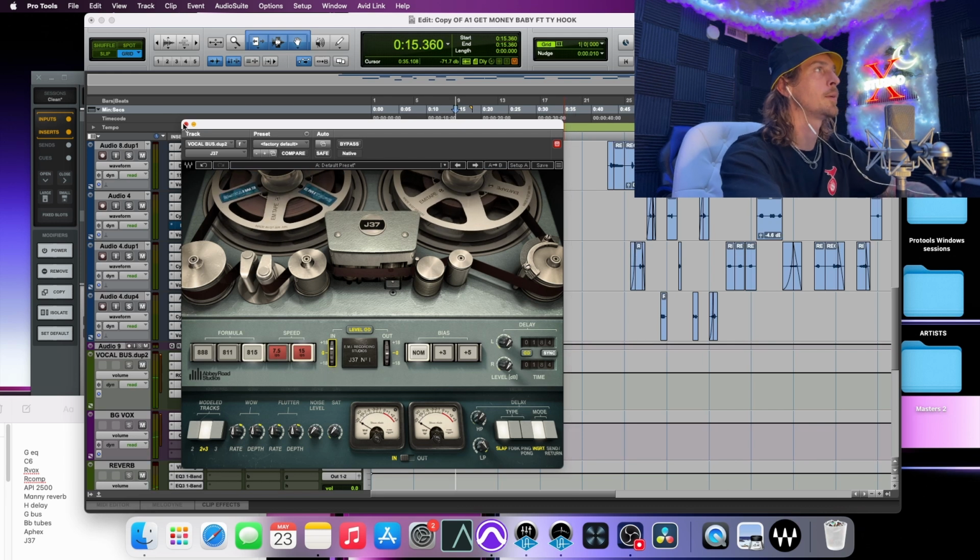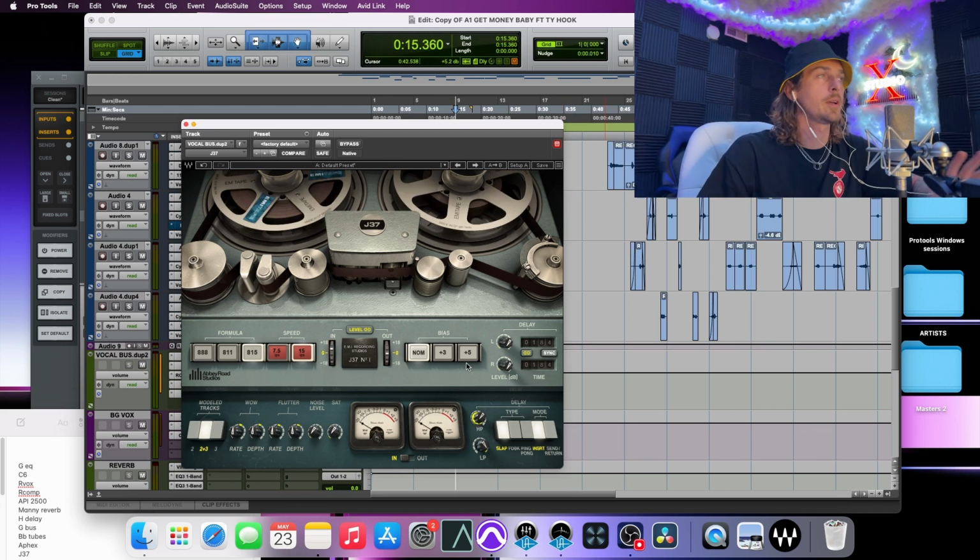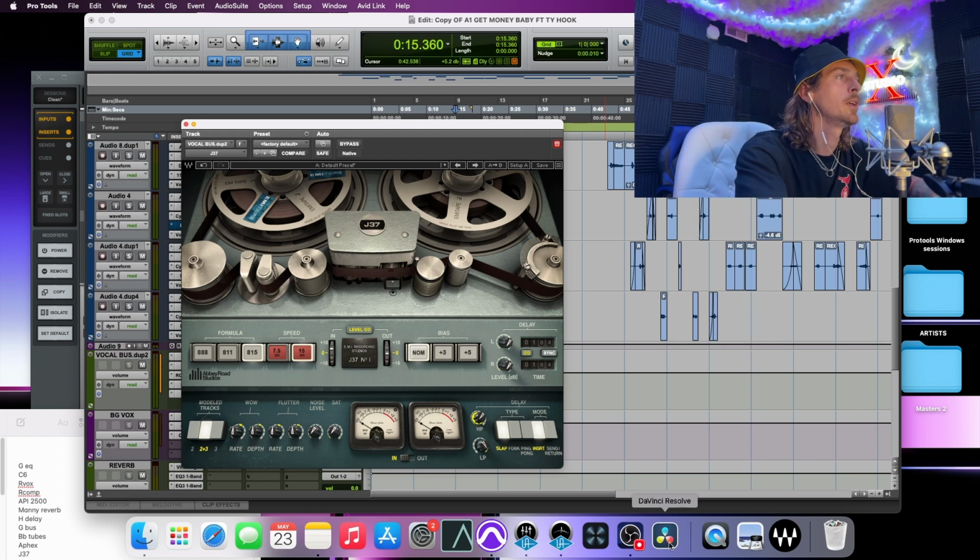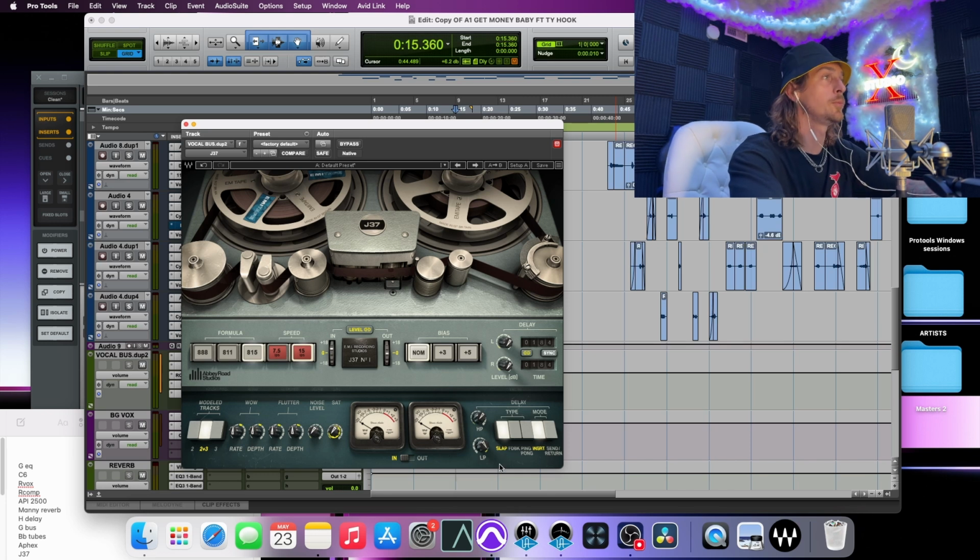But I'm liking how that sounds. Typically, you can get great results with just doing that, but there's so many things that you can do with this plugin. You got some slap delay, feedback, ping pong if you want to add some delays. You got wow and flutter over here, some extra saturation. It's just a really beautiful, beautiful plugin.